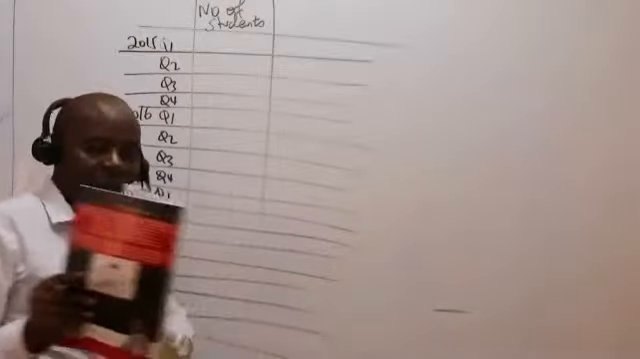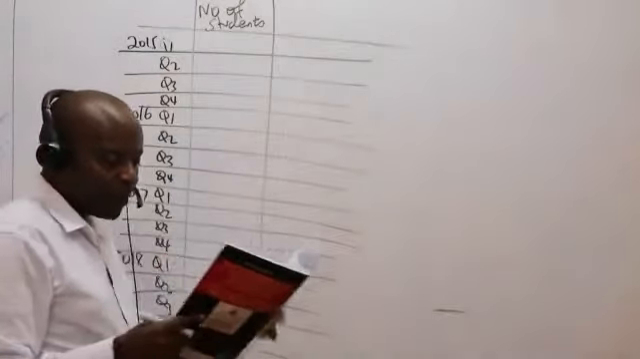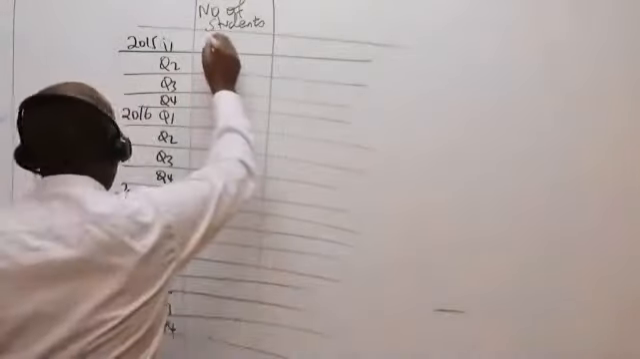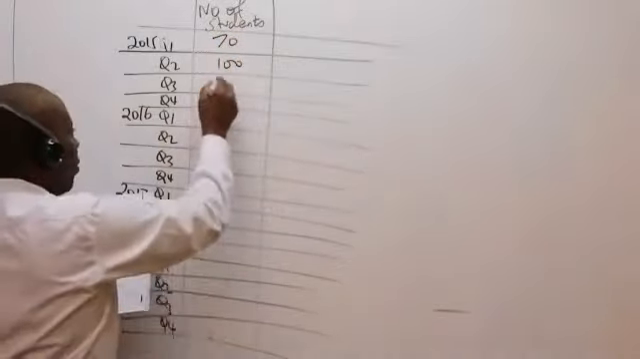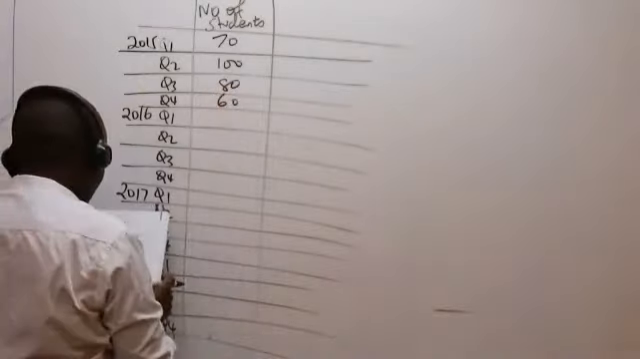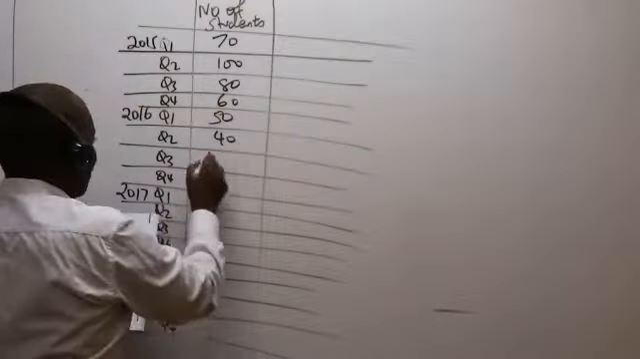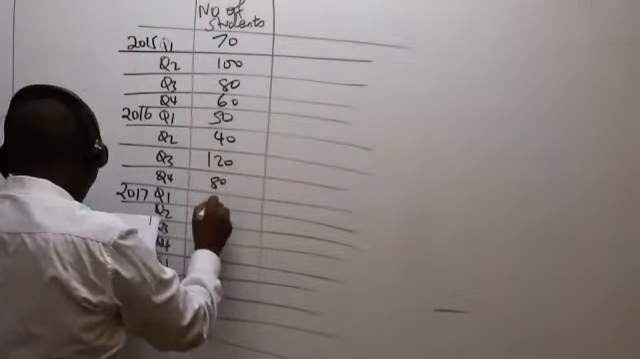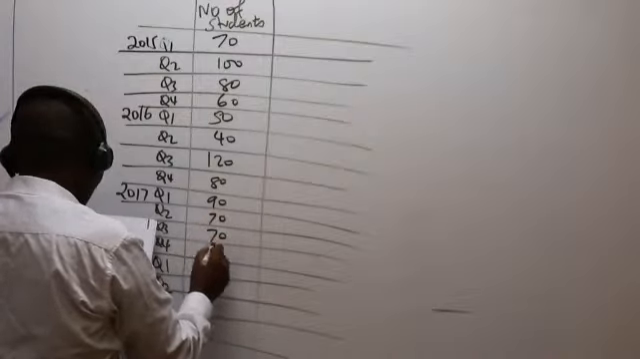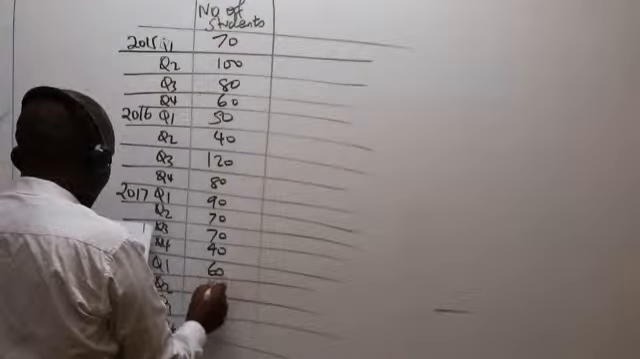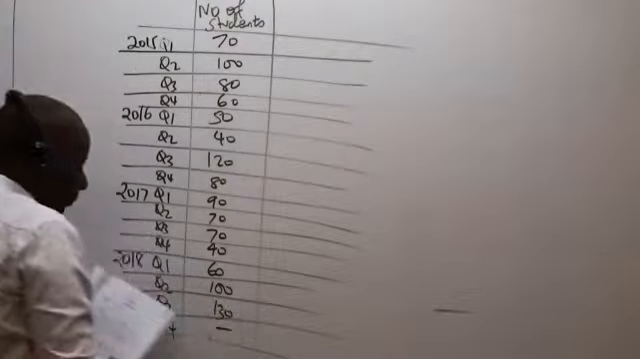If you have the revision kit, of course, you can see RCM's revision kit, page number 56. So we have here the number of students. We have 70, 80, 60, 50, 40, 50, 40, 120, 80, 90, 70, 90, 70, 70 again. Then we have 40, then 60, 100, 130. We have a dash there.